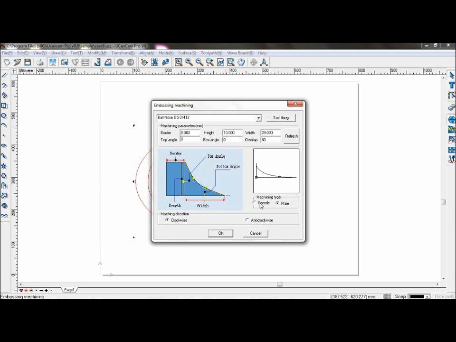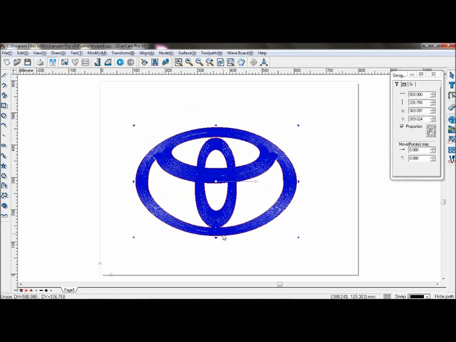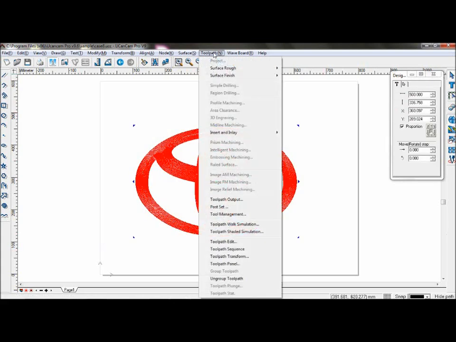You can choose female or male machining type. Now choose anti-clockwise. Click OK. And the toolpath will be formed. Go to Toolpath, Toolpath Shaded Simulation.